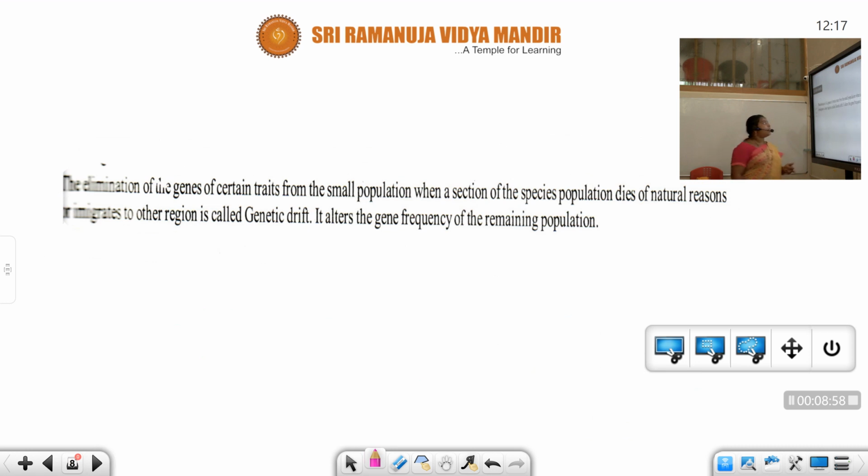Okay. Now the elimination of genes of certain traits from the small population, when a section of the species population dies of natural reasons or migrates to another region, is called genetic drift. It alters the gene frequency of the remaining population.